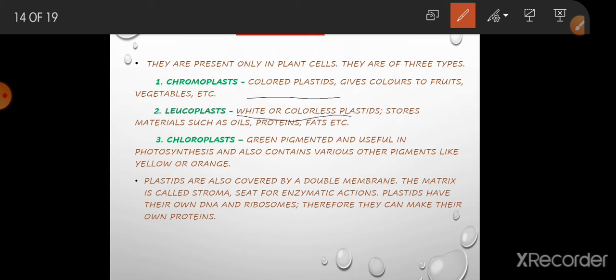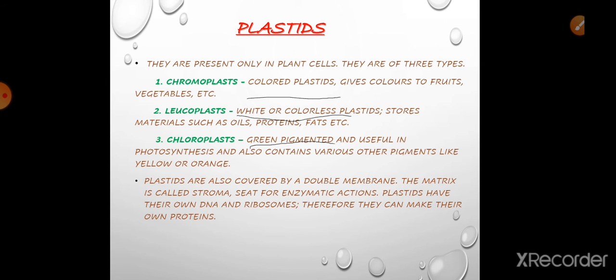This one is white or colorless, this is green pigmented, so it is present in the leaves and helps in photosynthesis. It also contains various other pigments like yellow or orange. As I have said before, I think in 6th or 7th, some colors would mask the chlorophyll, right?